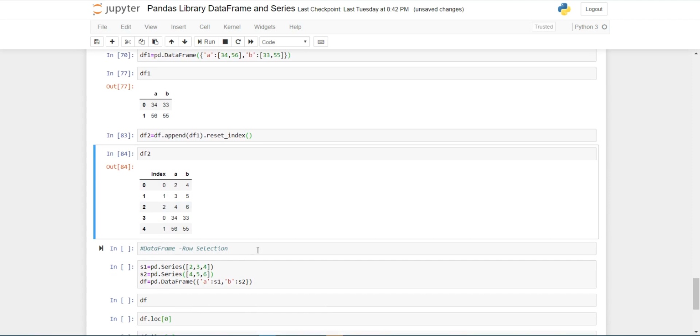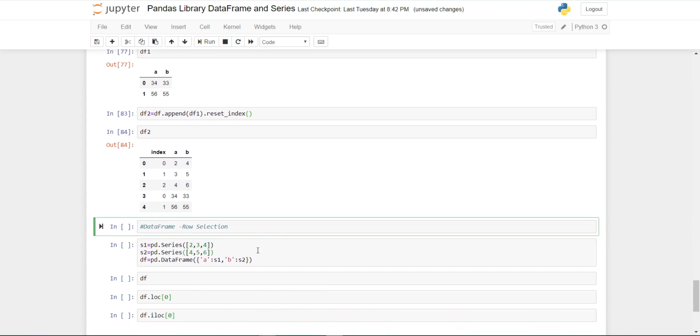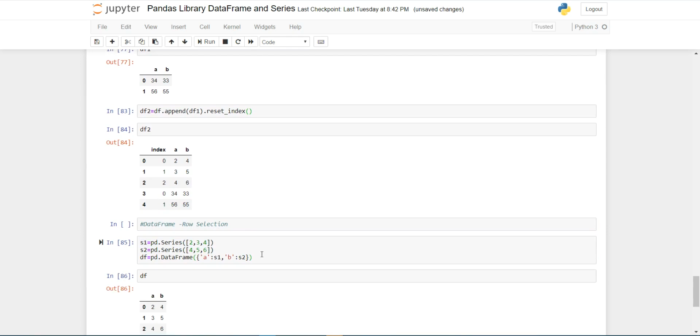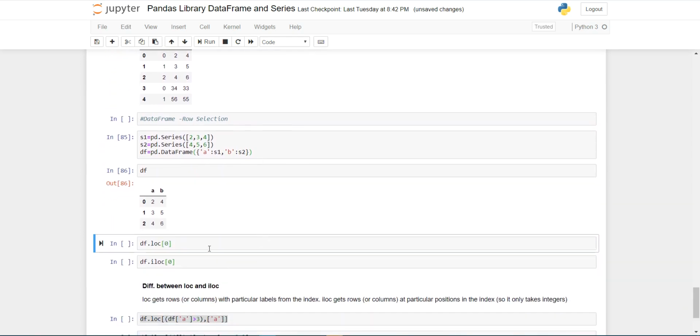So now selection of rows in a data frame. Suppose that I have created a data frame with columns A, B and C. To select the row, I am using the loc function. Suppose that I want only the first row of this data frame.